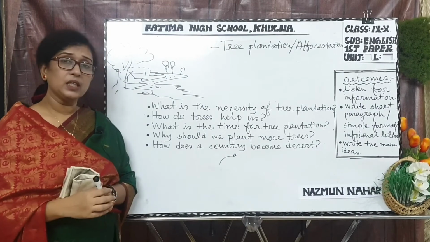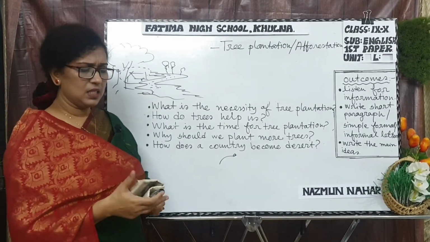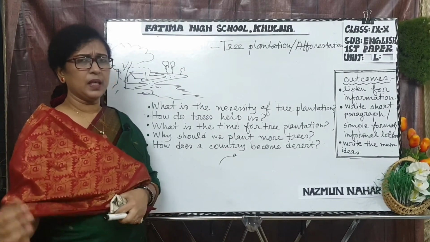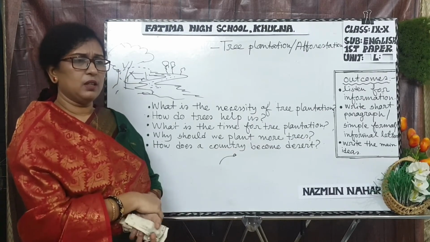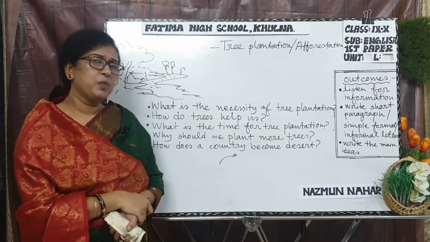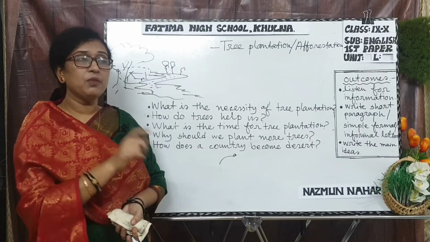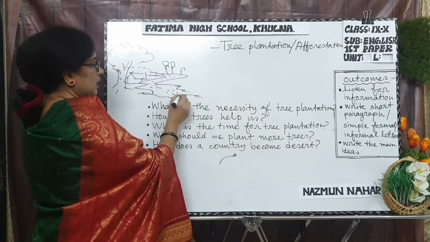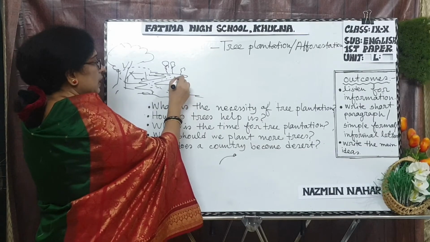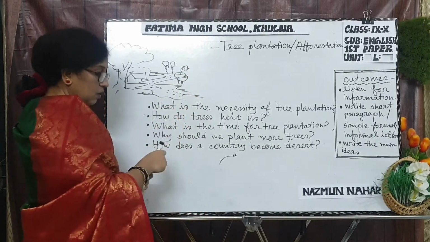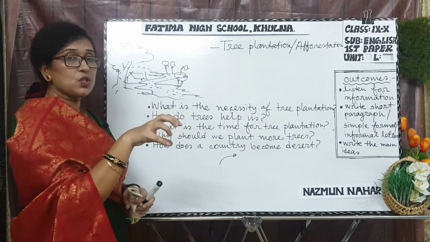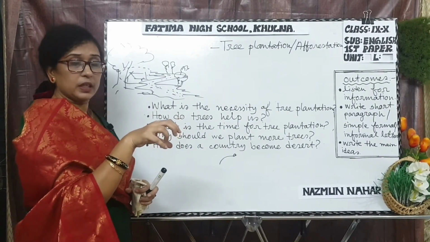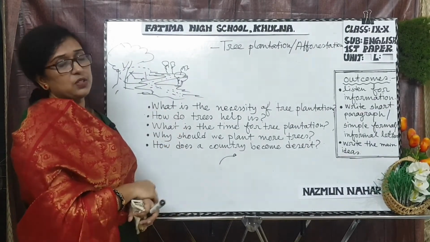And you know that river erosion nowadays is a great problem. For this reason, river erosion makes people homeless, helpless. If you plant trees beside the river, then they will hold the soil, and it will stop the river erosion. Clear? So it is essential to plant trees.